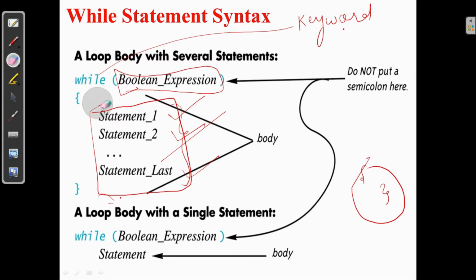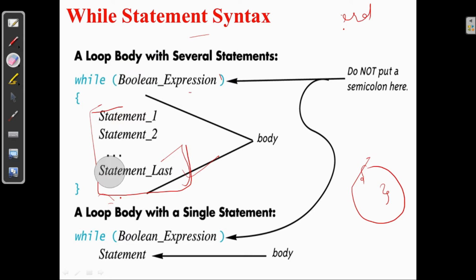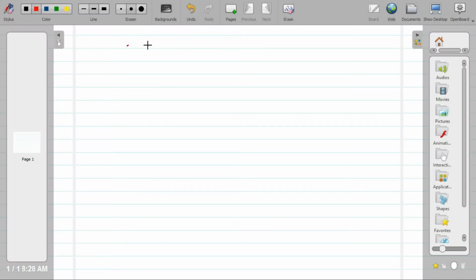Now we will check how this loop will work. Let's say we write a while loop here. We have main, and this is my system pause and return 0.